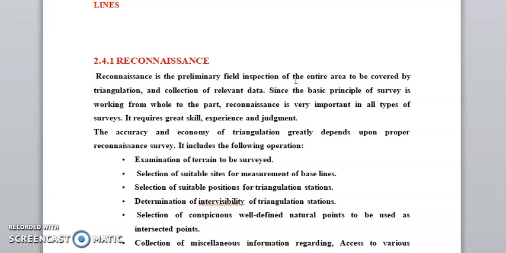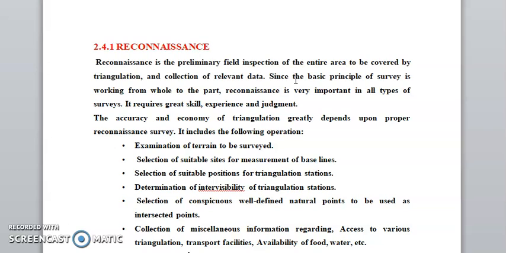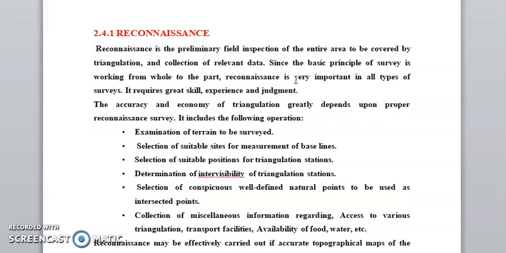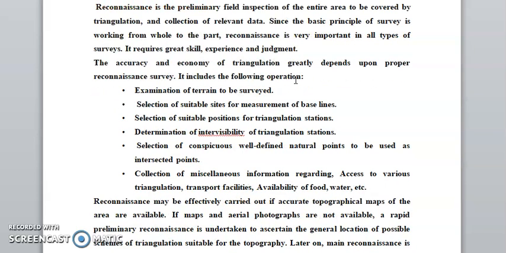It includes the following observations: examination of the terrain to be surveyed; selection of suitable sites for the measurement of baseline; determination of intervisibility of the triangulation stations; selection of well-defined natural points to be used as intersected points; and collection of miscellaneous information regarding access to the various triangulation stations, transport facilities, and availability of food and labour. This is very important.